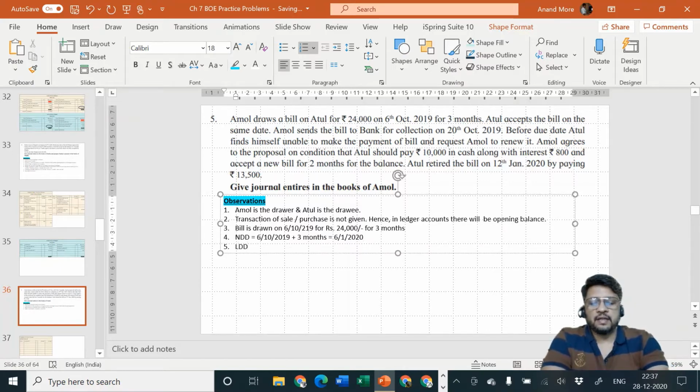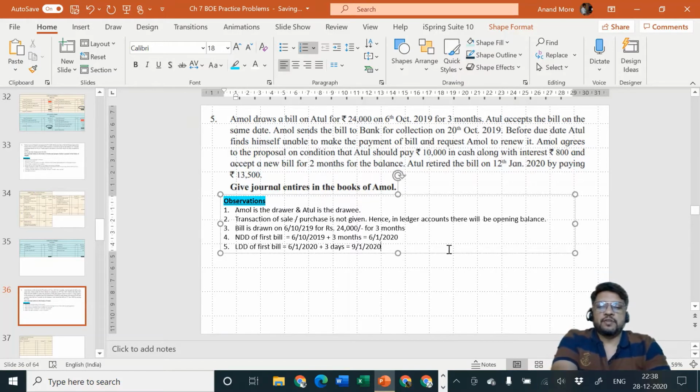Then there is LDD. What is LDD? Legal due date. Legal due date is 6th of January 2020 plus 3 days. That goes to 9th of January 2020. So NDD of first bill and LDD of first bill. Remember, these observations are only for you and me. You need not write it in the exam. Okay, this is only for you and me. NDD of first bill and LDD of first bill.